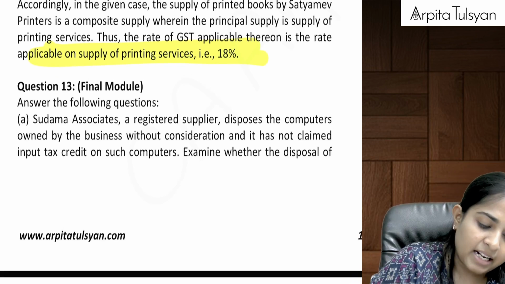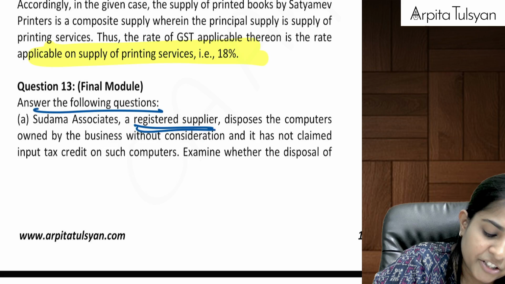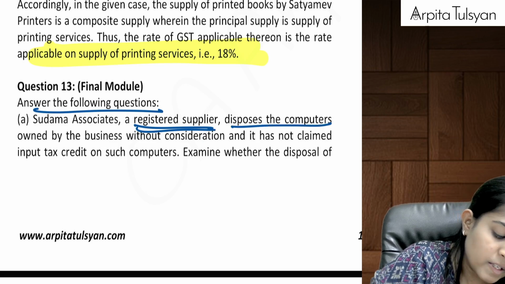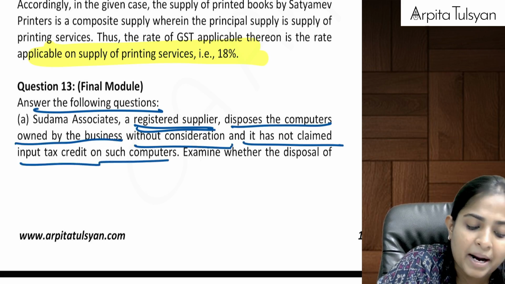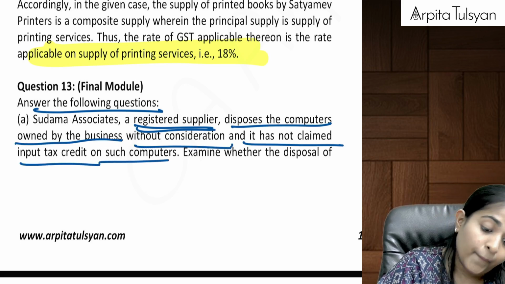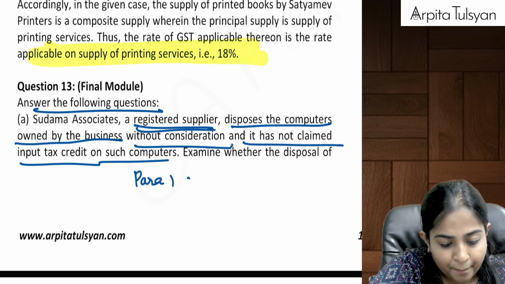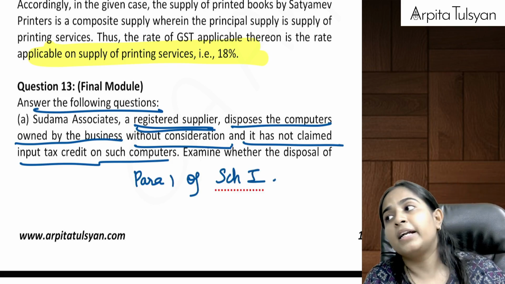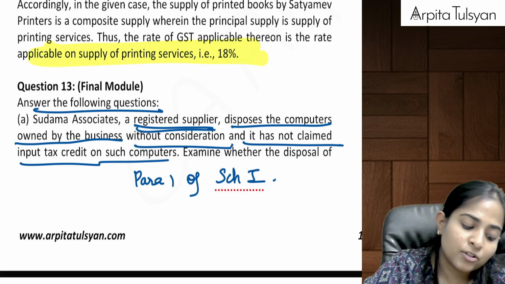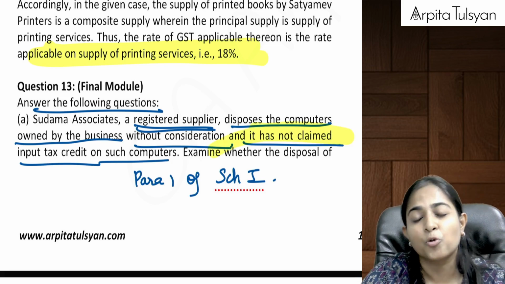Then after that, answer the following questions. Sudama Associates, a registered supplier, disposes the computers owned by the business without consideration and it has not claimed ITC on such computers. Without consideration, disposal of assets. Can we say para 1 of schedule number 1? Yes, permanent transfer or disposal of business assets on which ITC has been claimed. But here, ITC has been claimed or ITC has not been claimed?